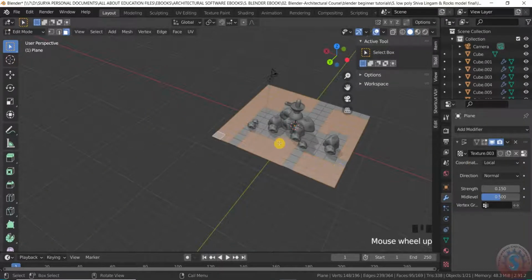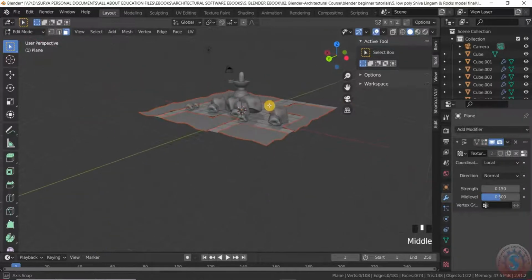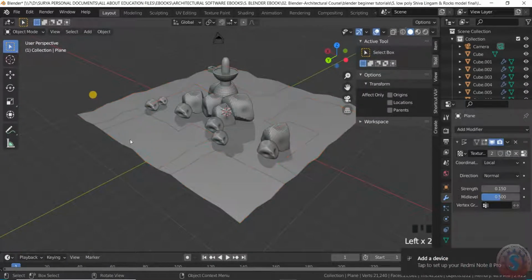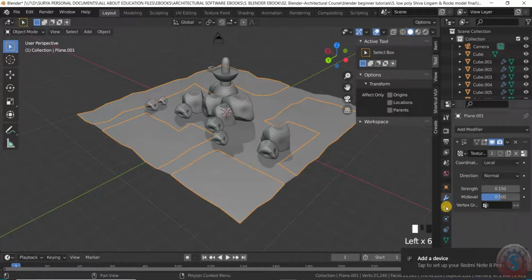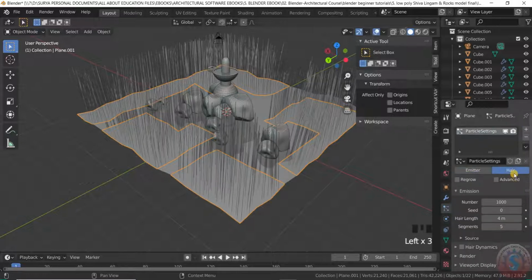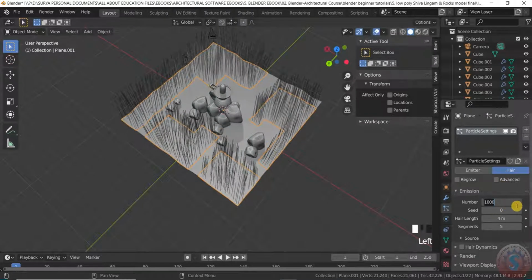What to do next? I want to separate by using the P selection. It is separated, you can observe. And go to the object mode, you can observe the separate selection is there. Give the hair properties. Here you can observe the hair. Observe the hair effect is created. I want to increase the number to, for example, 50,000.